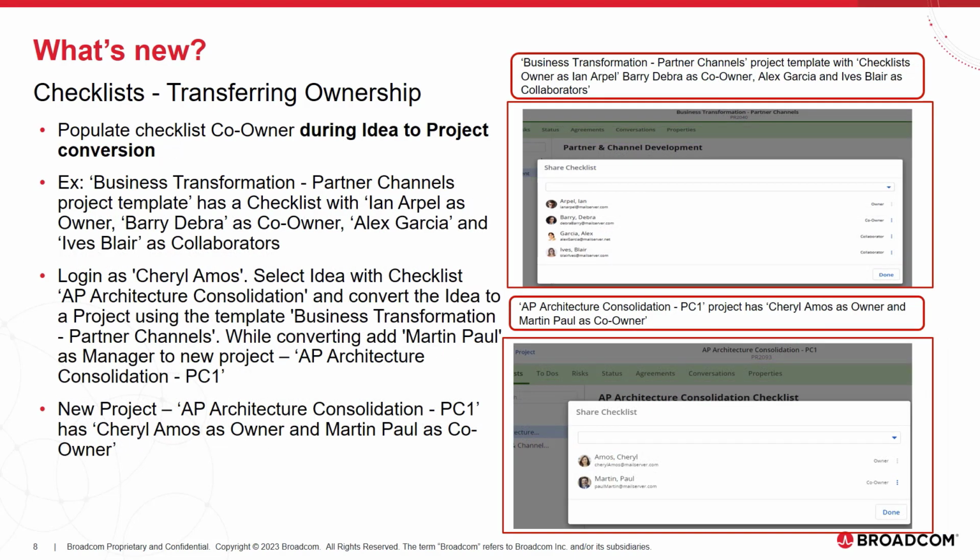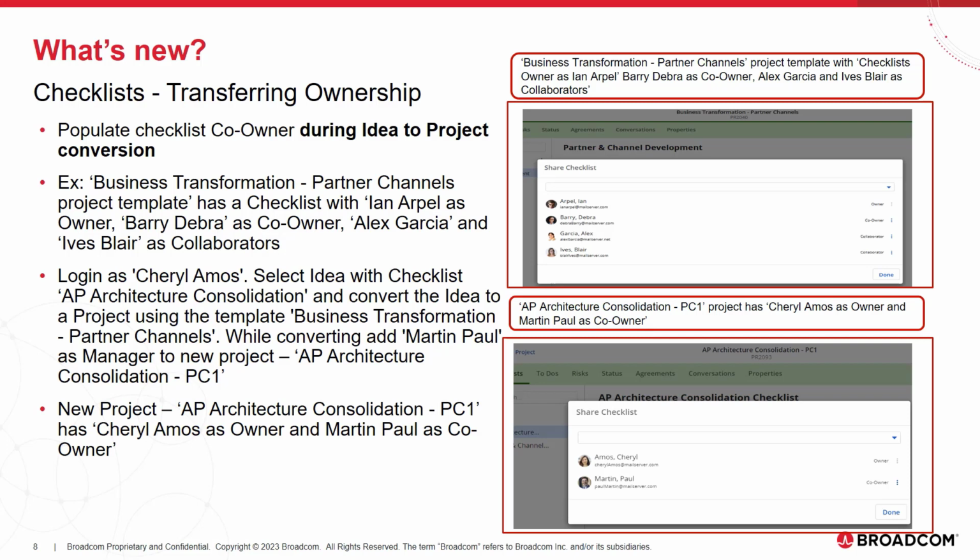Checklist transferring ownership continued. Let us understand how a checklist co-owner is added during idea to project conversion. In the example, the business transformation partner channels project template has a checklist with Ian Erpel as owner, Barry Debra as co-owner, and Alex Garcia and Evis Blair as collaborators.